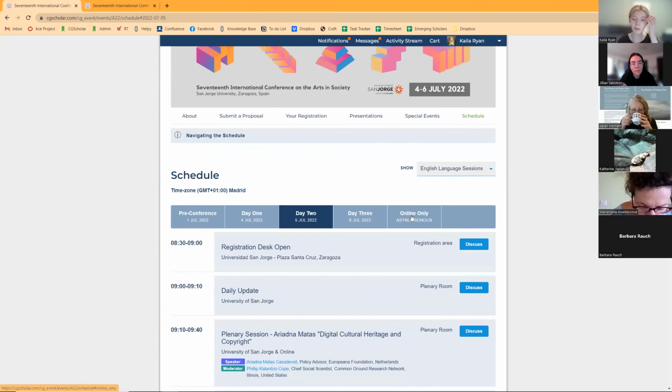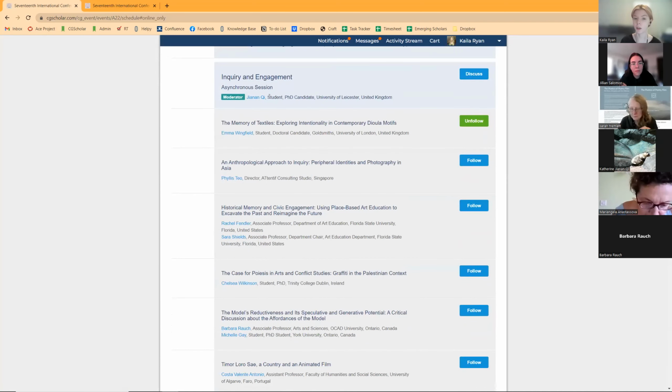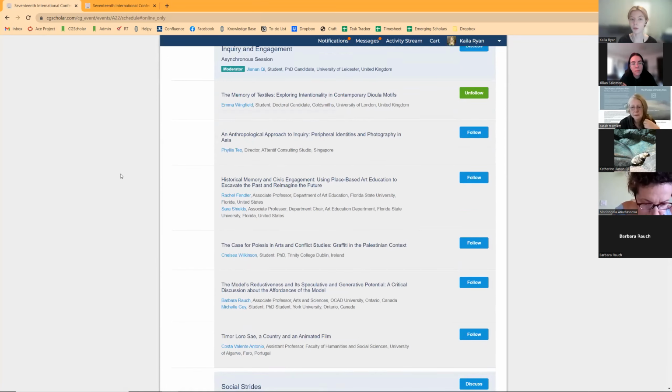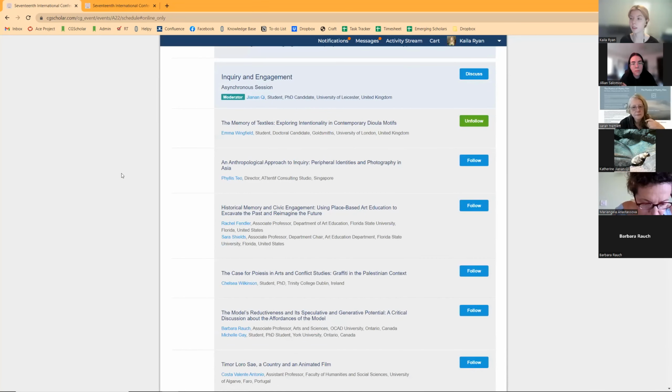Okay, the role of the moderators for the asynchronous panels, these are also our emerging scholar award recipients. Their role is mostly to facilitate the discussion and to keep the discussion board active. And so basically just to ask questions to the presenters and make connections between the presentations. Thank you. So are there any other questions?